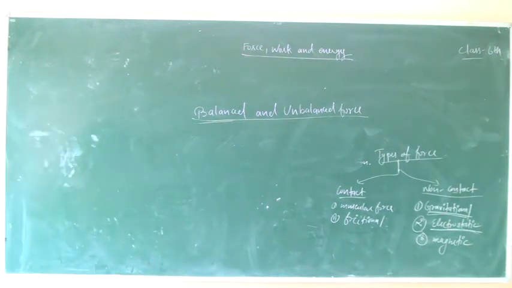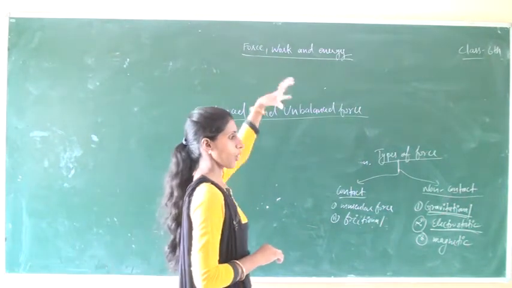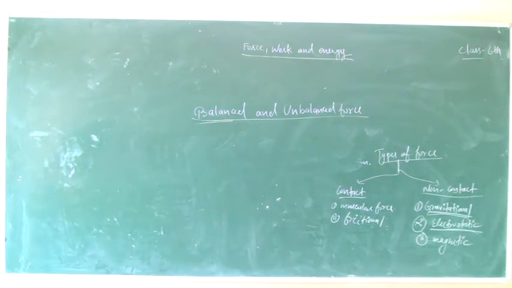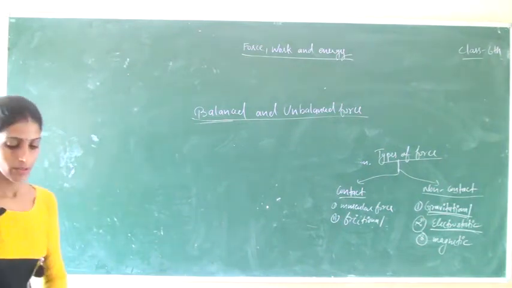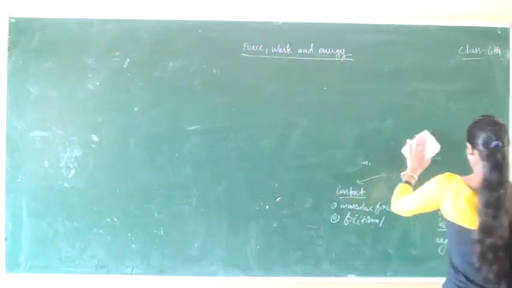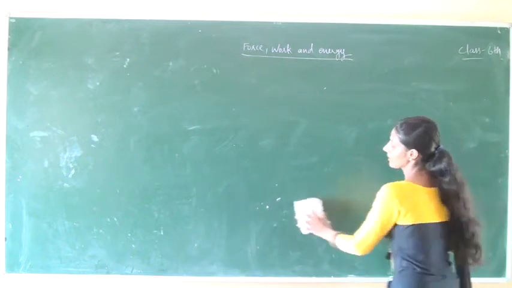For example, a briefcase released from a person's hand, a stone dropped from a height. These are the examples of unbalanced forces.